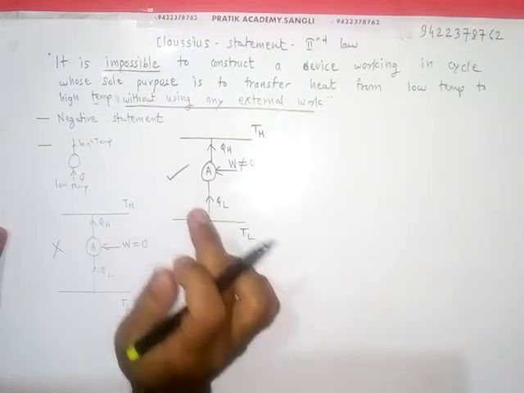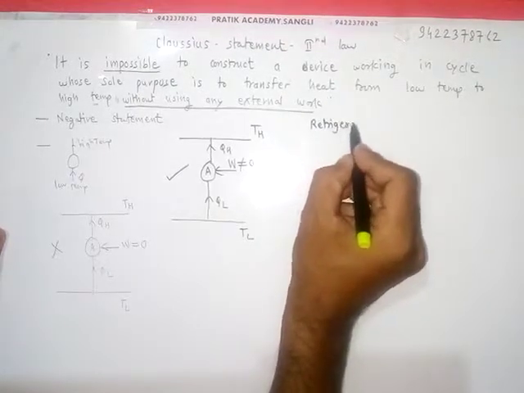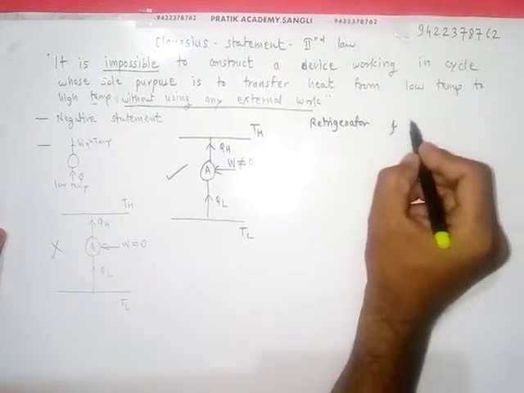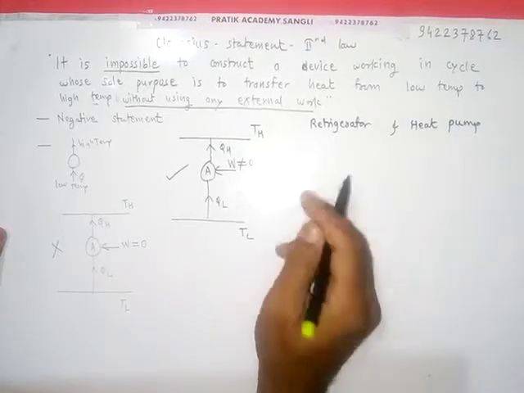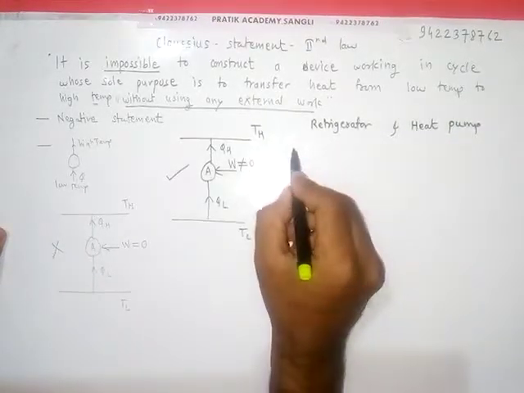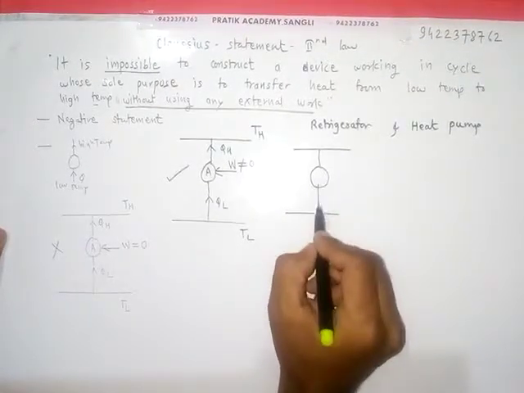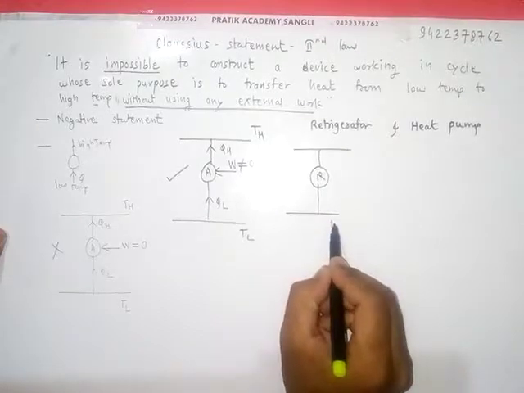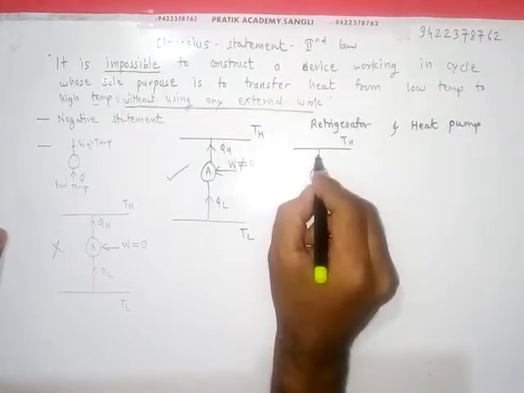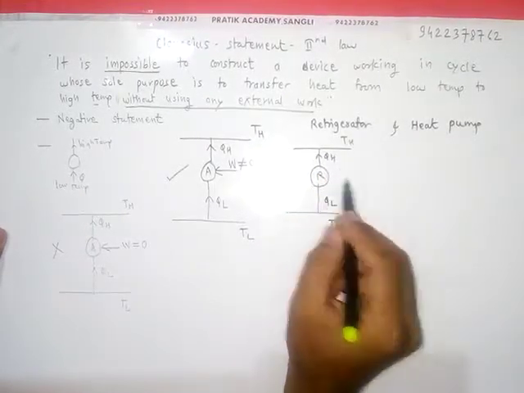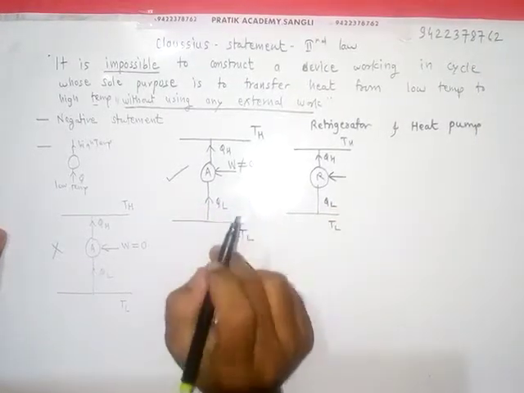Okay, then there are two types of devices. One is called a refrigerator, and the second one is a heat pump. Both these devices are used to transfer heat from low temperature to high temperature, TL to TH. QL is the heat removed from the low temperature, and as per this statement, we require some non-zero positive work to supply.